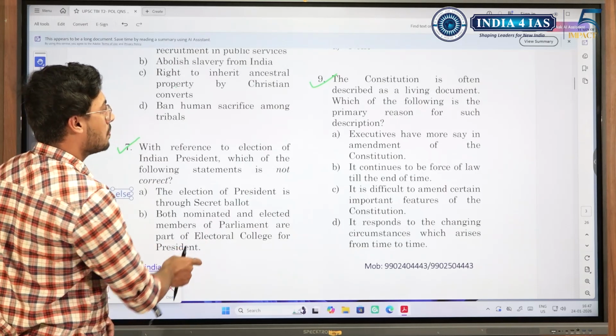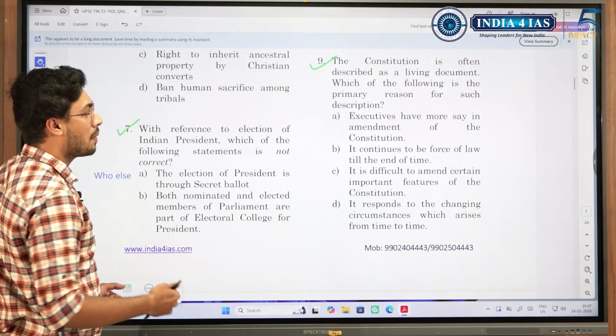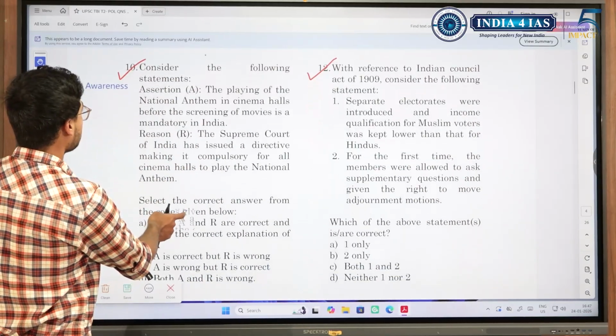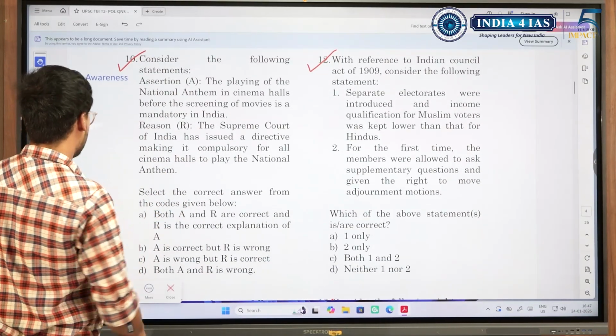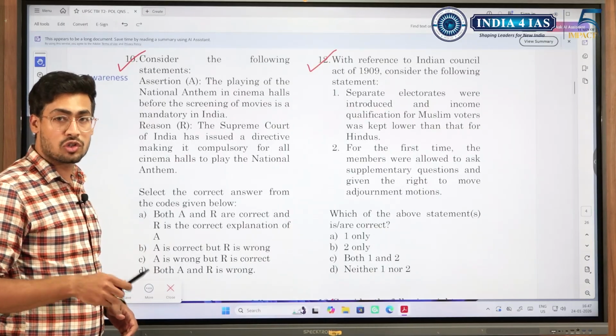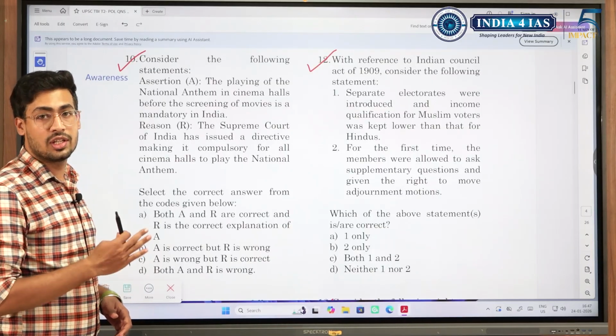Similarly, even this is a simple question. Why is the Constitution described as a living document? It has been asked so many times in PYQs. So here, our awareness about the things happening in society will also help us or complement us while solving UPSC questions.